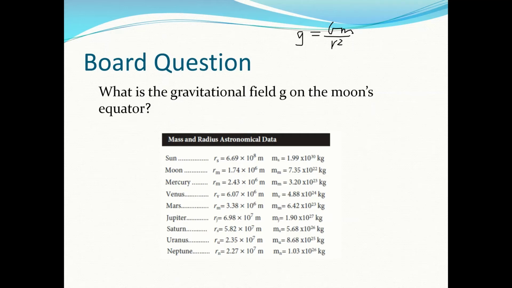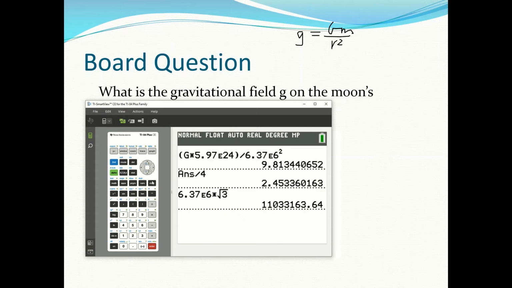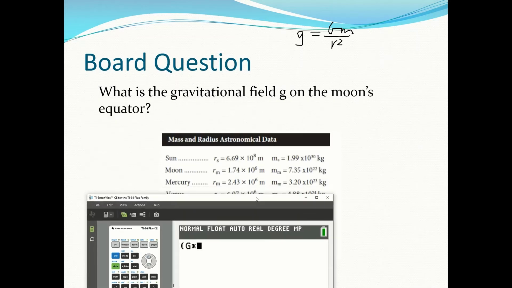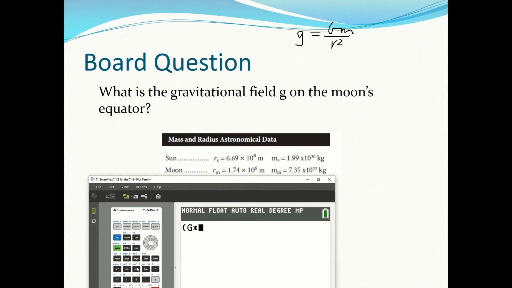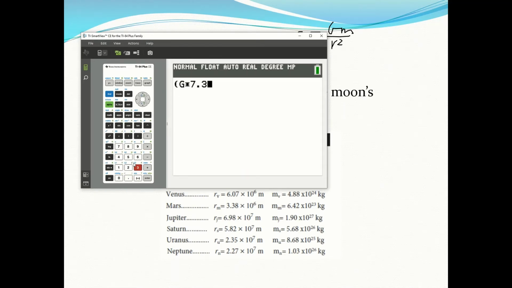Okay, so what we need is we need G. And then we need the mass of the moon. So the mass of the moon is right there, 7.35 times 10 to the 22, divided by the radius.